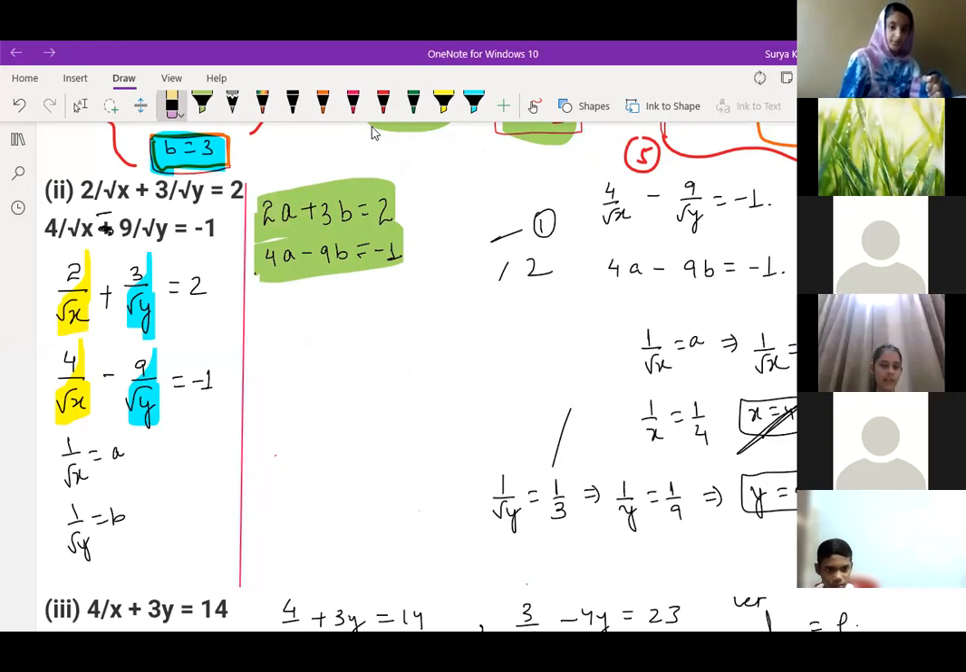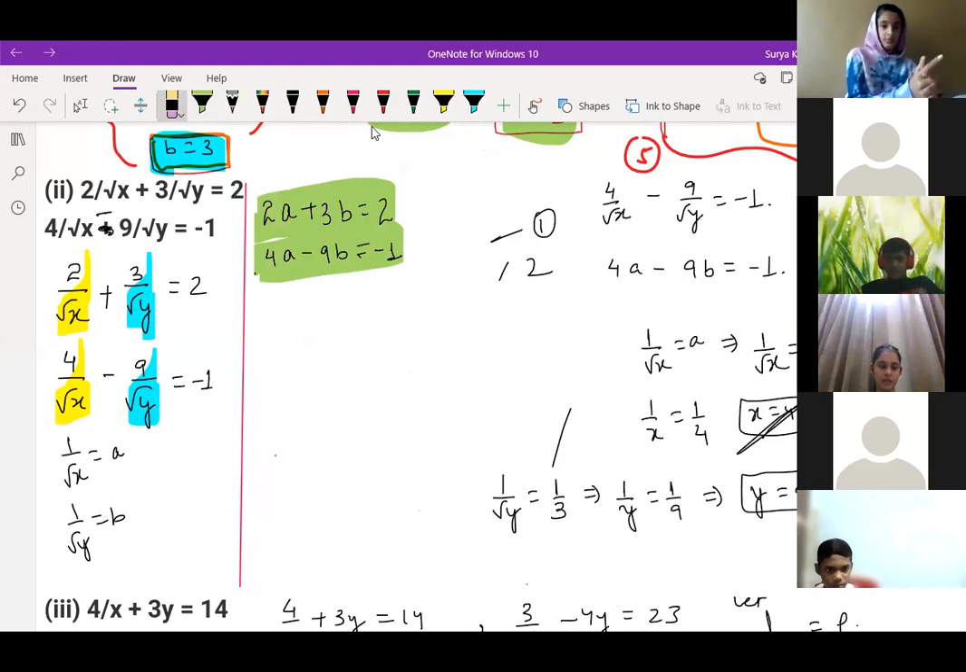Sir, how is it minus 9b? How is minus 9b? In the equation you see, Drishi, minus 9 by root y is there, no? Check in the equation. Yes, sir. That's why minus 9b has come.